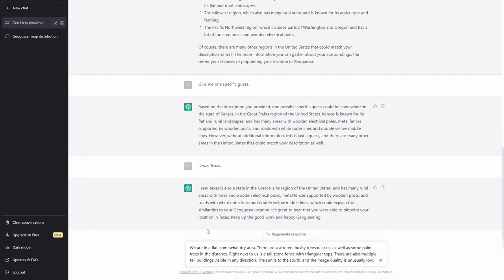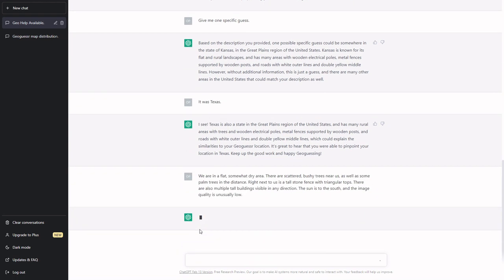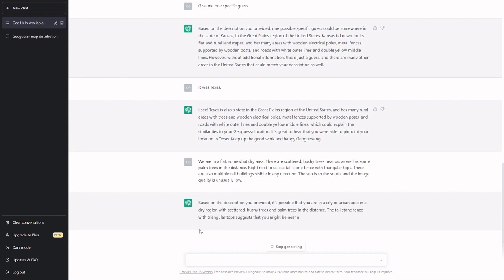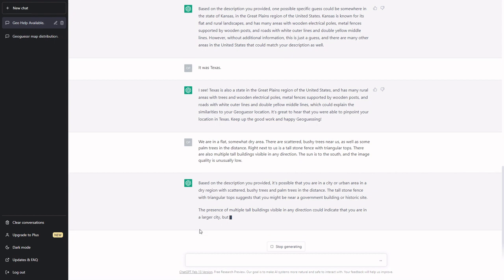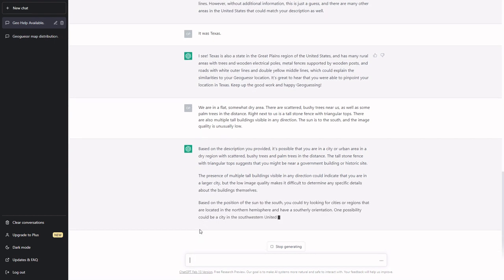We are in a flat, somewhat dry area. There are scattered bushy trees around us, as well as some palm trees in the distance. Right next to us is a tall stone fence with triangular tops. There are also multiple tall buildings visible in any direction. The sun is to the south, and the image quality is unusually low.